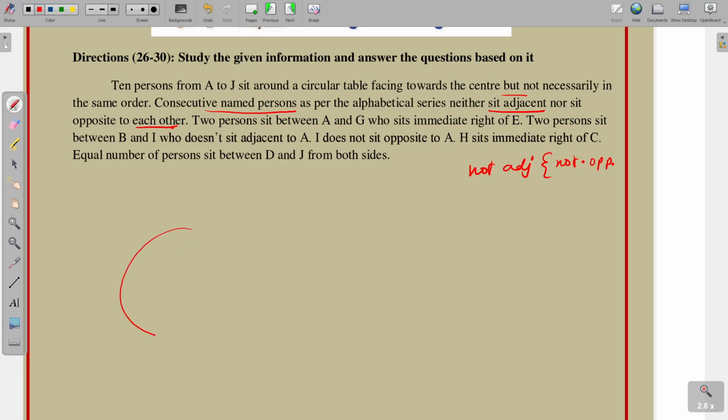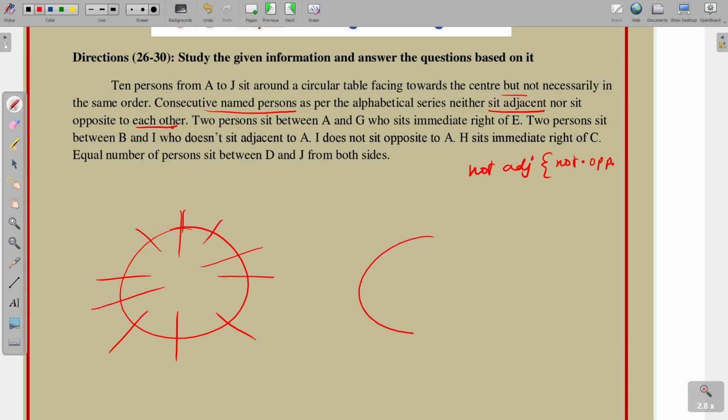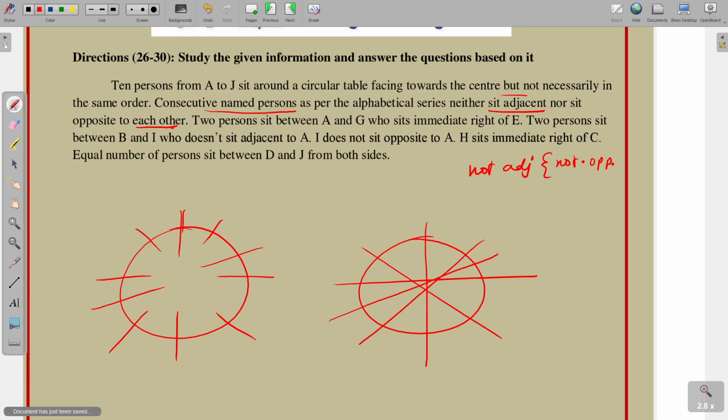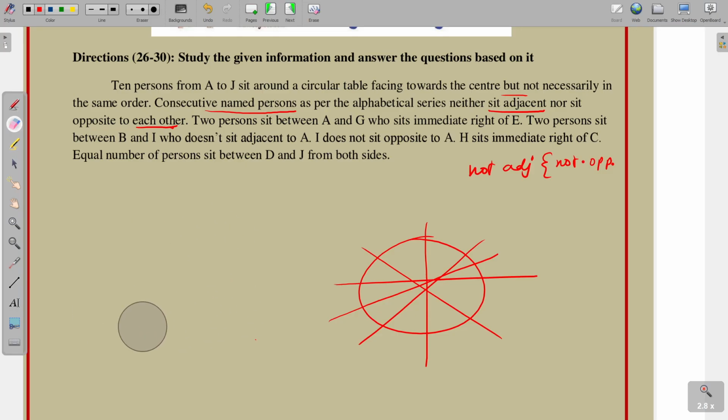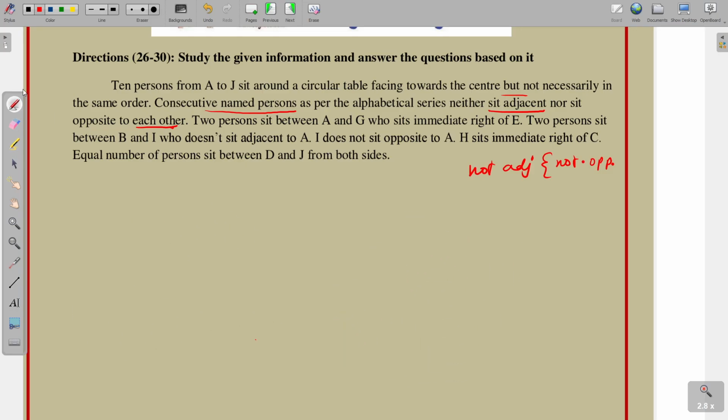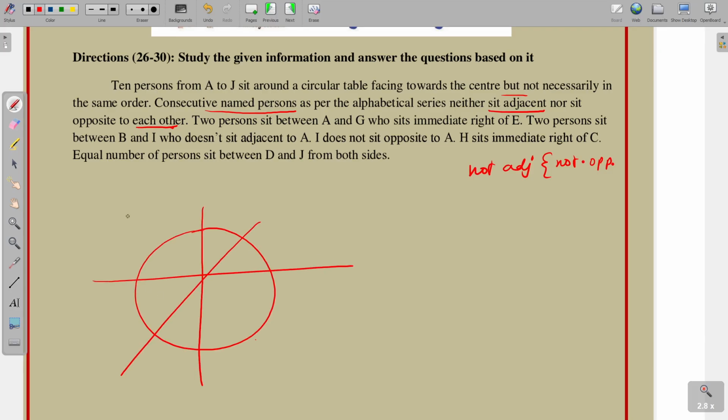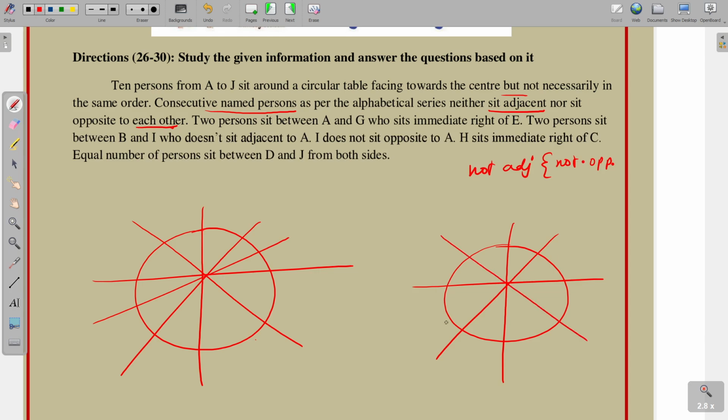So totally 10 persons are there. So 1, 2, 4, 5, 6, 7, 8, 9, 10. Next, coming to the second possibility, 3, 4, 5, 6, 7, 8, 9, 10. Okay, so it is the possibility, or else you will take clearly. Since there are 10 persons, there is a chance of confusion. 1, 2, 3, 4, 5, 6, 7, 8, 9, 10. So opposite to each other. Two possibilities at a time.